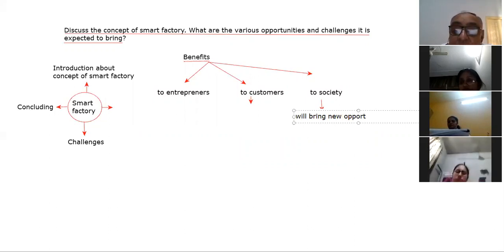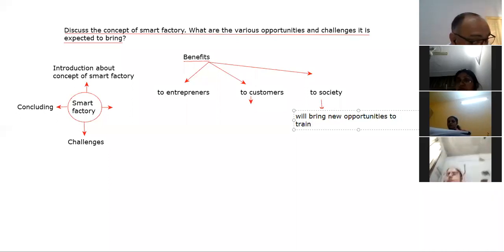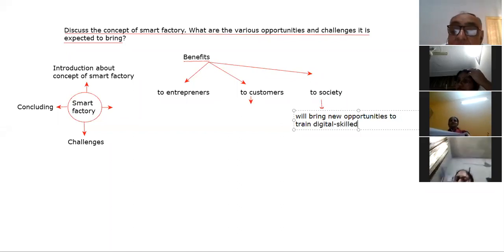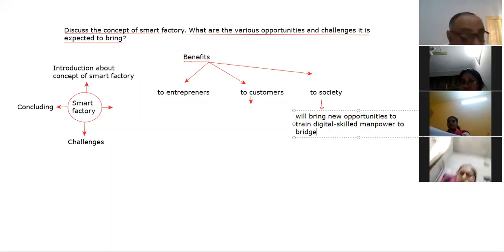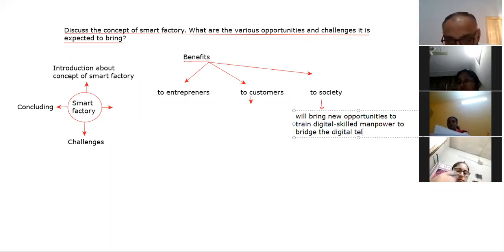Society के लिए new opportunities आएंगी. It will bring new opportunities to train digitally skilled manpower to bridge the digital talent gap, because there will be a digital talent gap when this process starts.